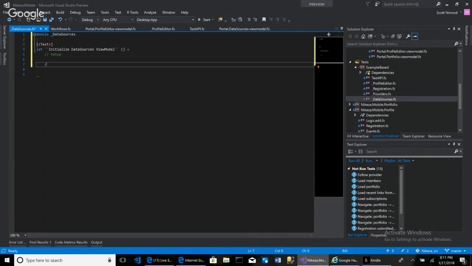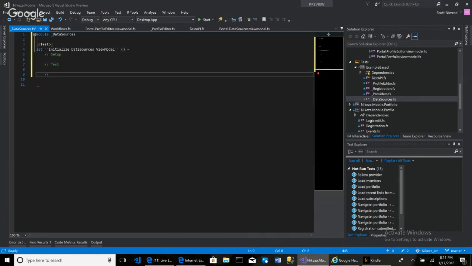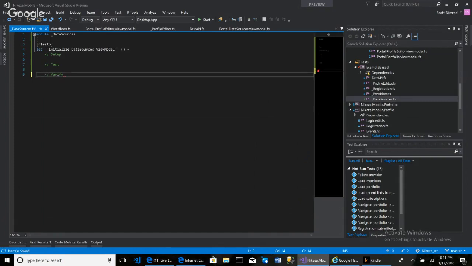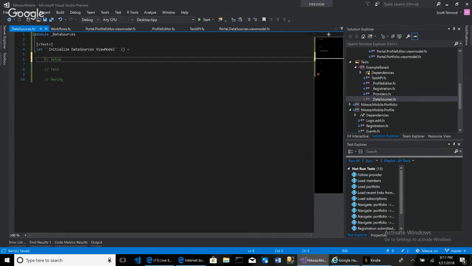And we know that, as I said earlier, every test is going to have a setup, and every test is going to have a test, and every test is going to have a verify. And usually, if this were C++, every test would have a teardown, right? But we're relying on the common language runtime, garbage collection, so we don't care about that. We just care about our setup, test, and verify. So we have our setup, test, and verify, and we're going to have some notion of let.